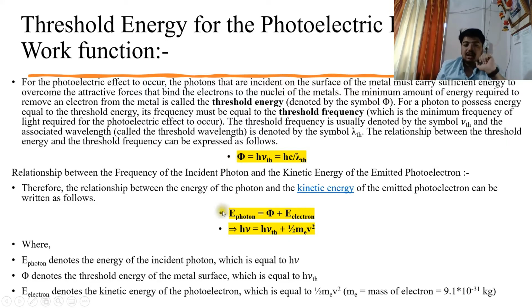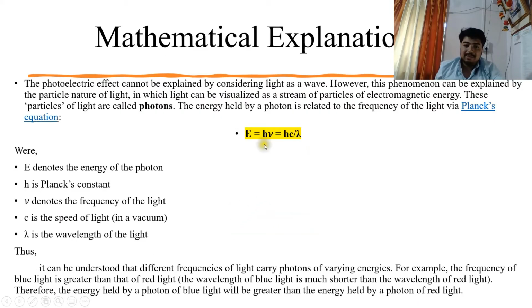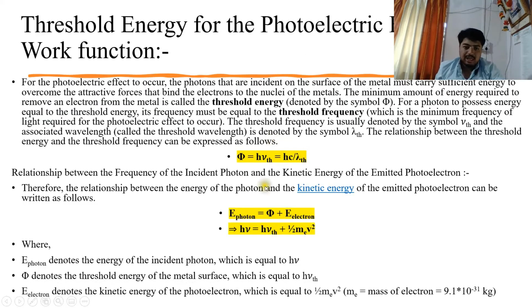Okay, we got it. Now let's understand how the total energy is conserved. As I said, now E photon, let's consider it is the energy of the photon that is given by the expression h nu here. Okay, now total energy of photon is equal to work function plus energy of emitted electron. Yes, this is a very important formula, students, you have to note this.